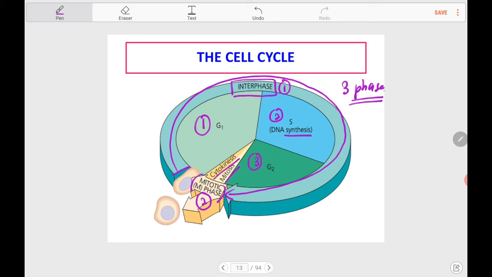Mitotic phase and mitosis are not the same thing. Mitosis refers to the karyokinesis. Cytokinesis is cytokinesis. So mitosis plus cytokinesis, these two processes together we call the M phase or mitotic phase.